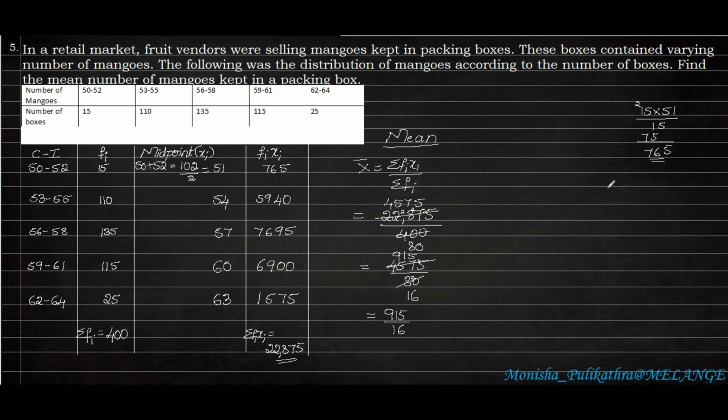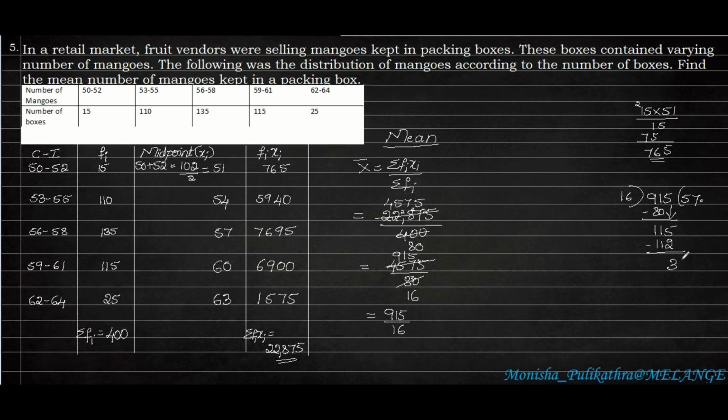So now we can directly divide 915 by 16. So 915. So here 16 fives are 80, 16 sixes are 96. So I will be taking 16 fives are 80. So remaining is 11. So 11 is not divisible by 16. So I will be taking the next number, 115. Here 16 sevens are 112. Okay. So if we subtract it, the remaining will be 3.